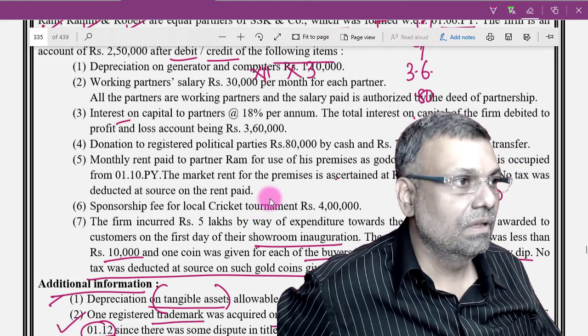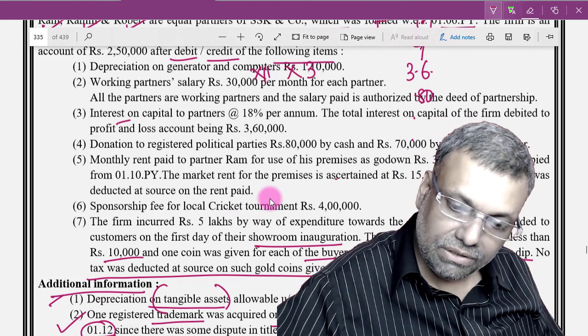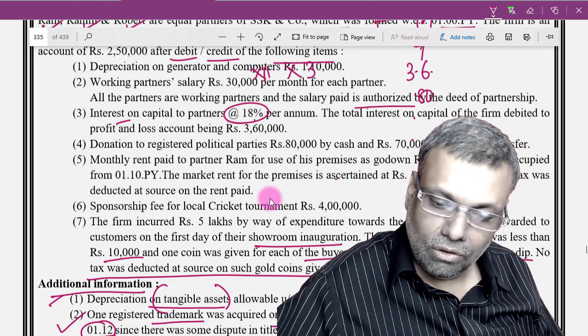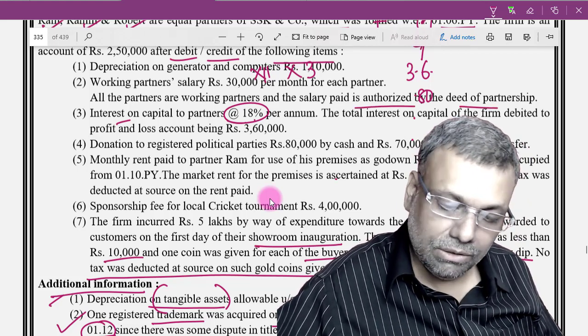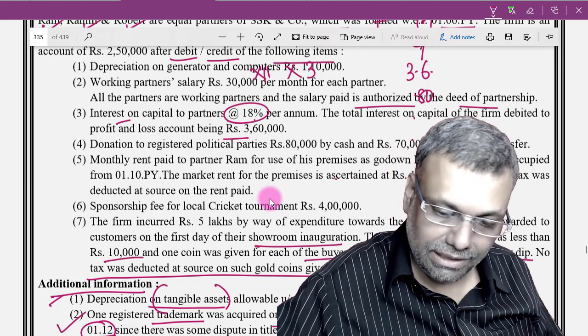Interest on capital was 18%. Okay, and it is already authorized by the partnership deed. For interest on capital also they should have separately mentioned, but I will say that anyway it is authorized.